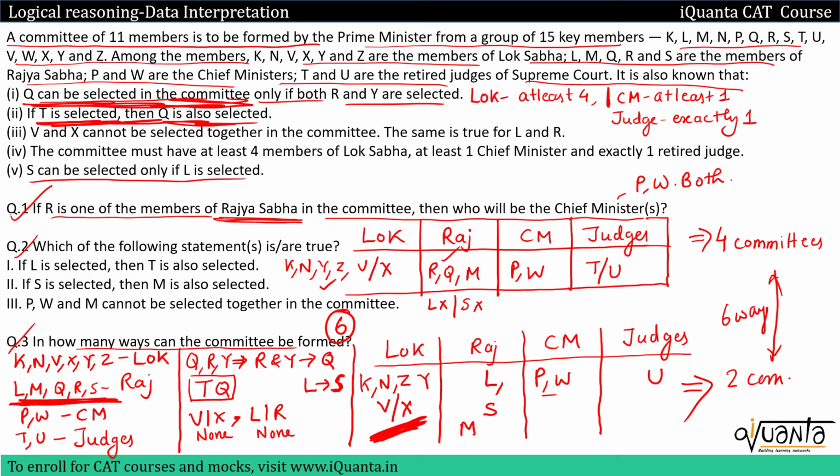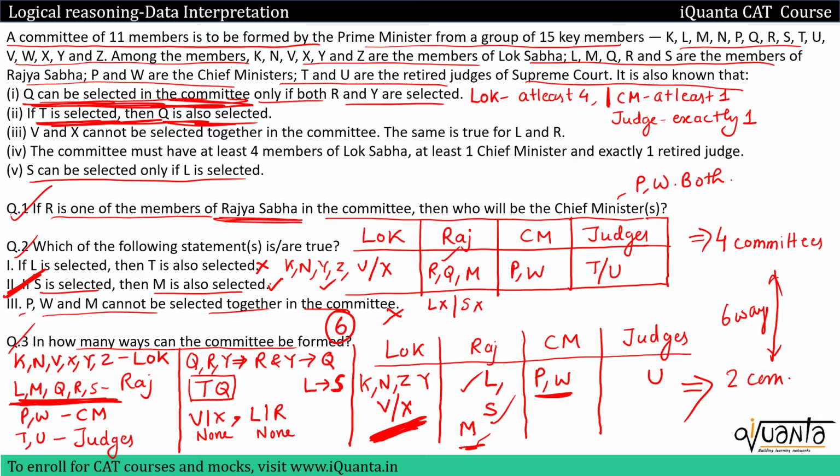We can answer the second question as well. Which of the following statements are true? So if L is selected, then T is also selected. This is wrong because when we are selecting L we do not have T, so this is false. Second one is if S is selected, then M is also selected. So yes, when S is there, M will be there. So this is true. Third one, PWM cannot be selected together in the committee. This is wrong because we have selected PWM in the committee. This is also wrong. So only option 2 is correct.